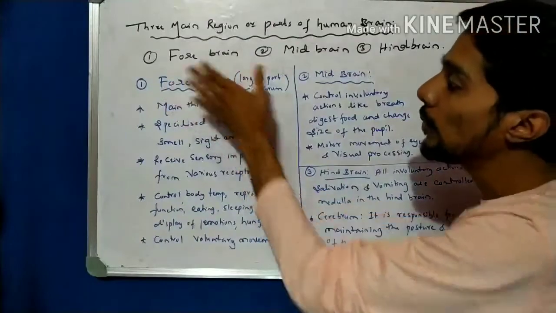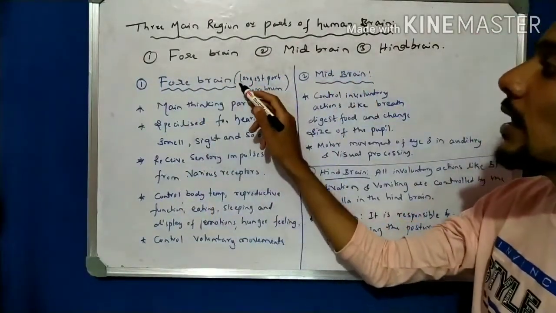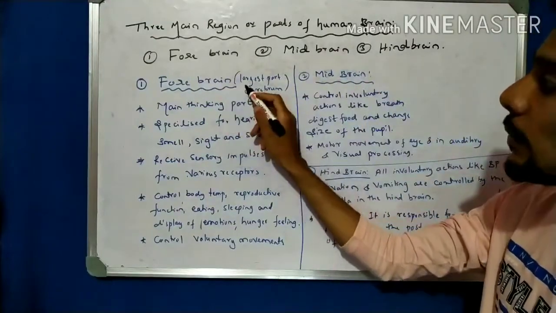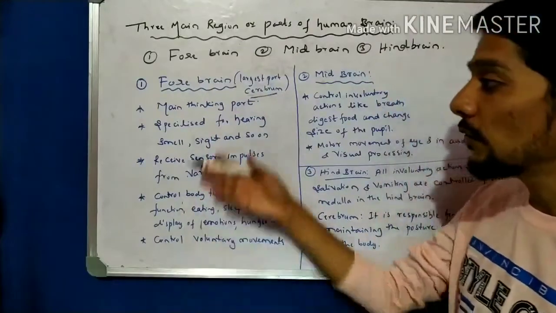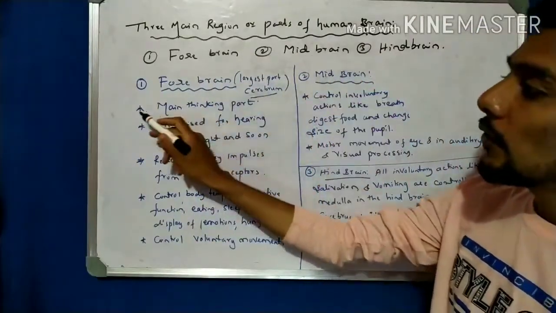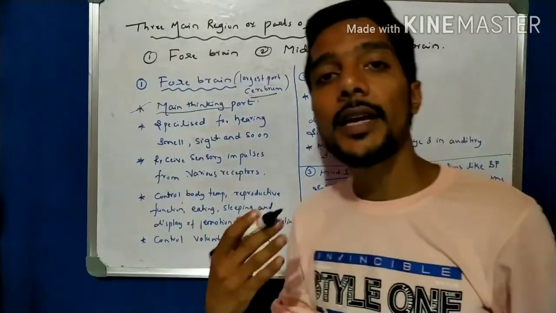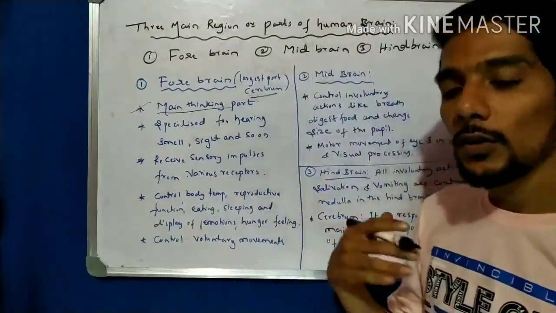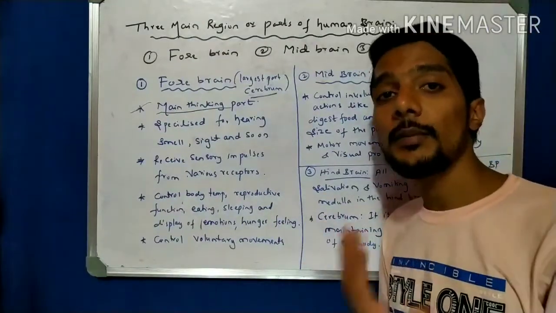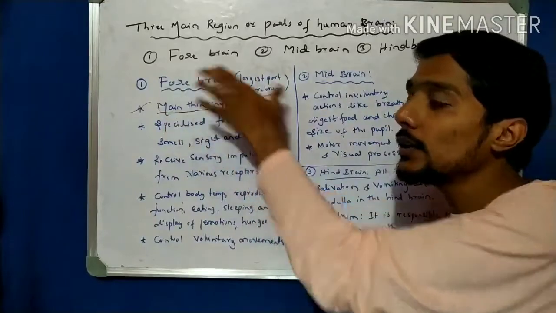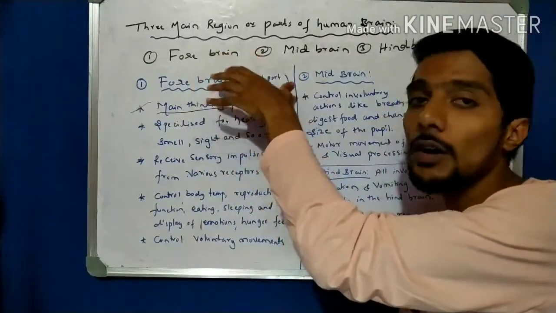So, about the forebrain. I told you that the largest part of the forebrain is the cerebrum. Now let us take the function of the forebrain. The first point is that it is the main thinking part. The forebrain is the main thinking part of human beings. We know that human beings are thinking beings, and the main thinking part is the forebrain. The function of the forebrain is all thinking, right?